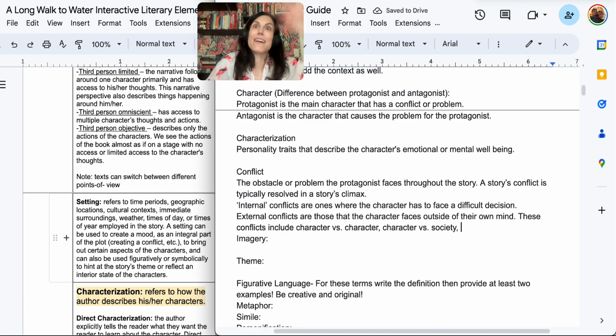But it doesn't always have to be a big old society. So let's say you were reading a story about a kid at school and everyone was being mean to her in her classroom. Technically, the girl's classroom is not all of society, right?